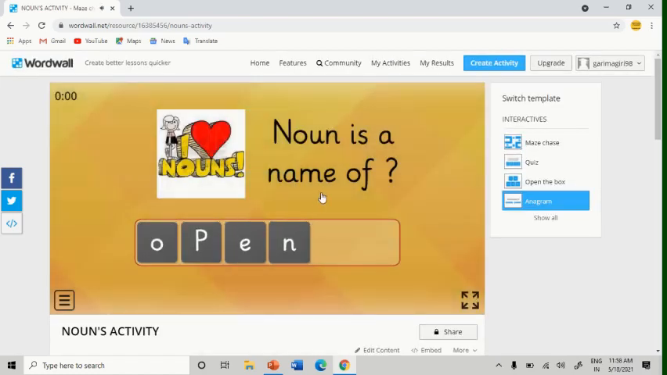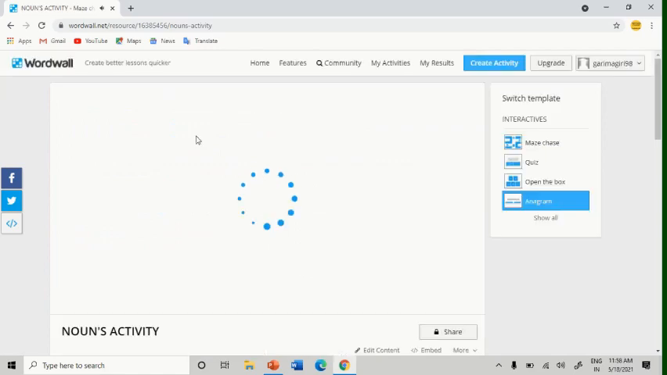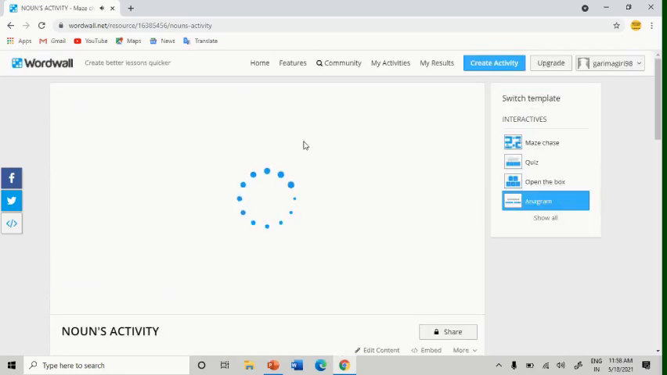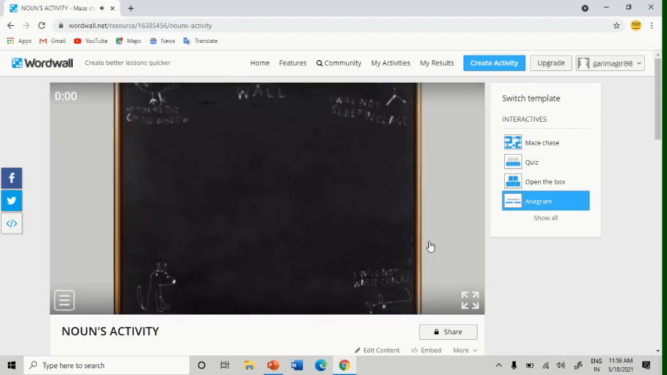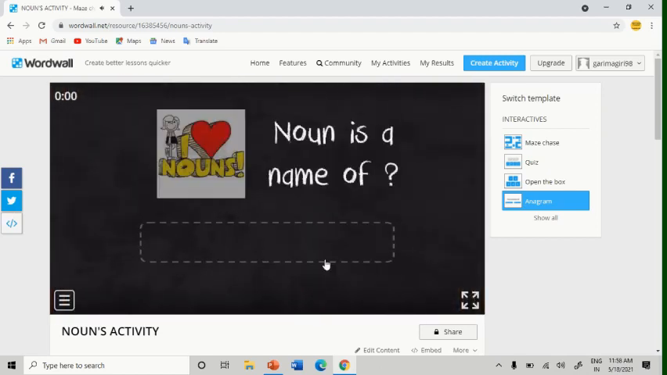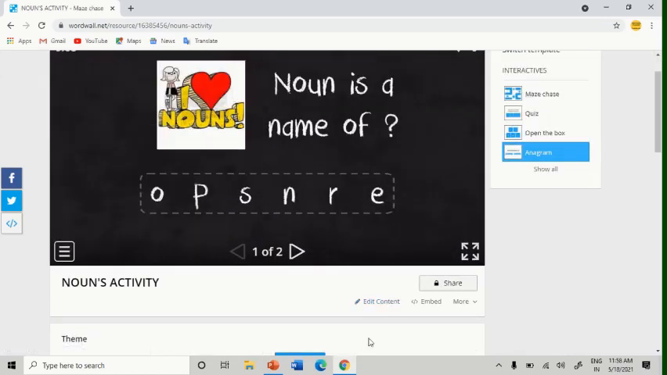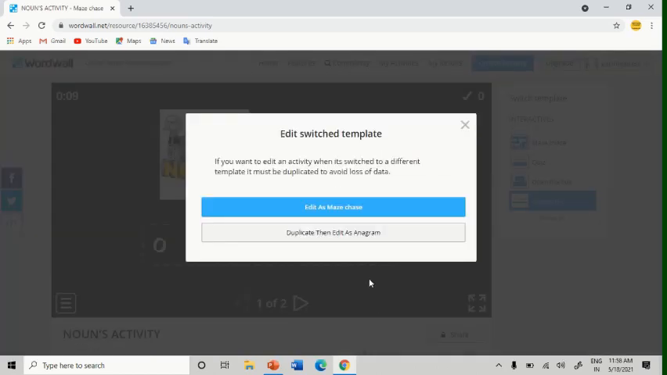I can change. Lots and lots of themes are there. You can change according to your interest. And the background voice which will come from it is very much catchy. Okay. And after that, if you want to edit the content again, you will simply click on edit content from here. Edit as a maze or duplicate the edit as anagram. Where you want to edit, it's up to you.